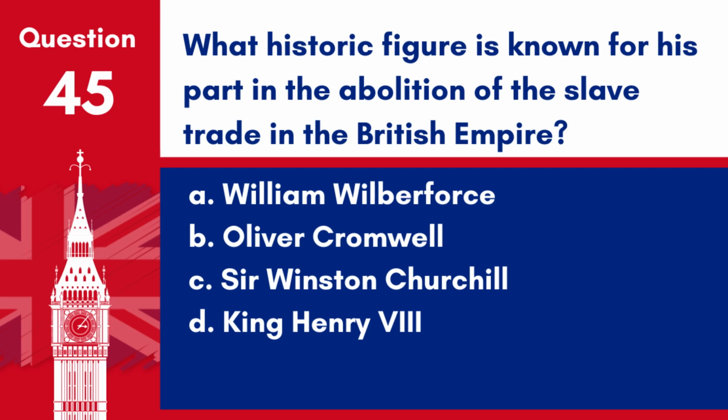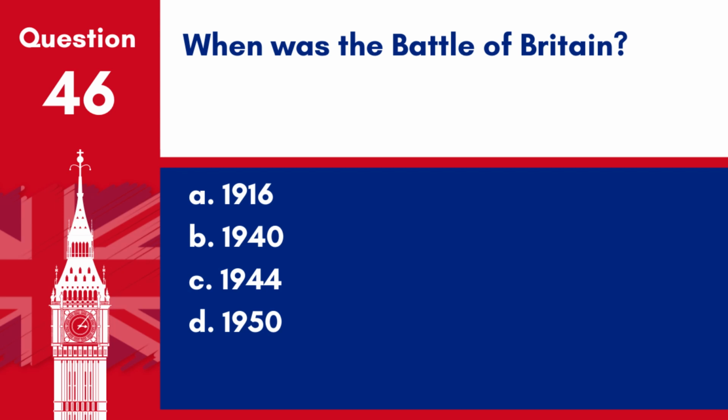What historic figure is known for his part in the abolition of the slave trade in the British Empire? A. William Wilberforce. B. Oliver Cromwell. C. Sir Winston Churchill. D. King Henry VIII. Answer A. William Wilberforce. Wilberforce was a British politician and leader of the movement to stop the slave trade within the British Empire. Question 46.